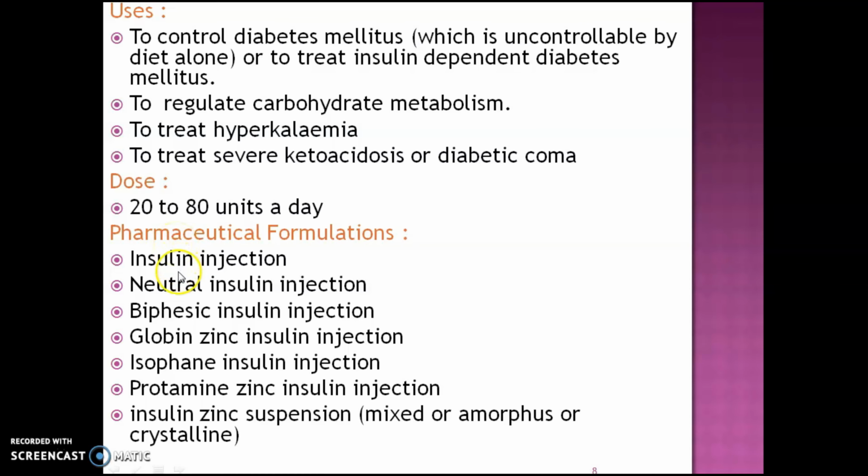Insulin injections: neutral insulin injection, biphasic insulin injection, globin zinc insulin injection, isophane insulin injection, protamine zinc insulin injection, and insulin zinc suspension, that is mixed or amorphous or crystalline.